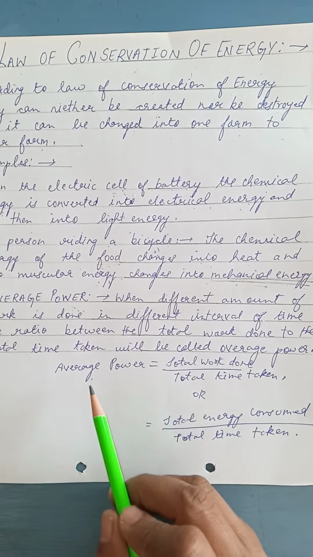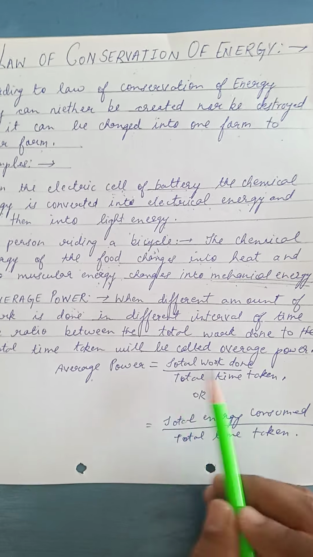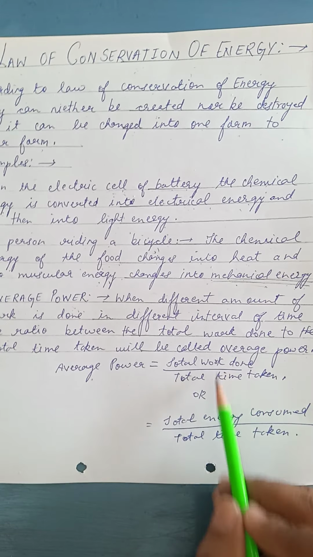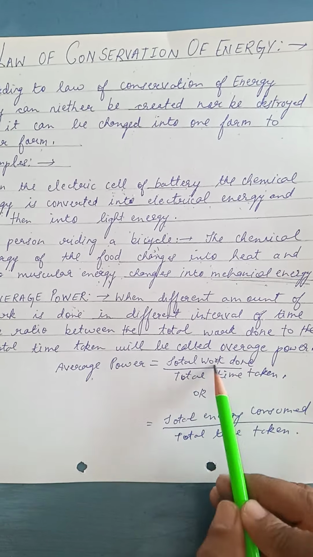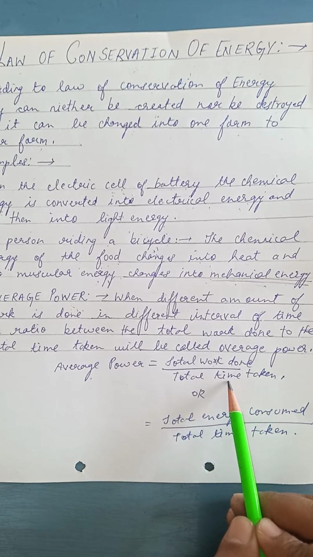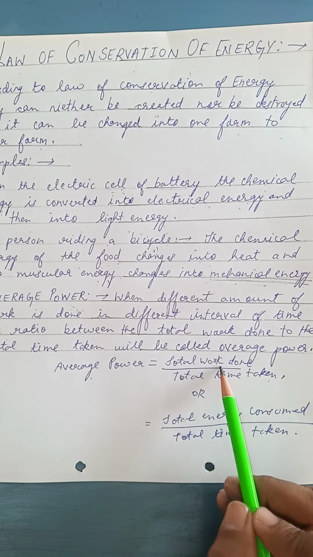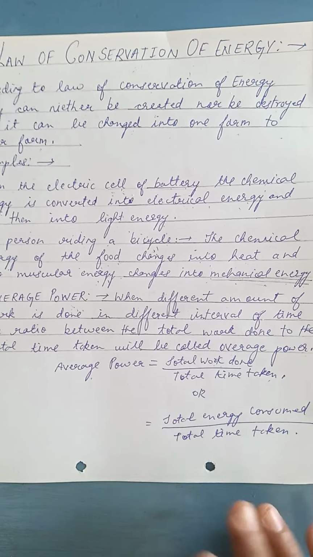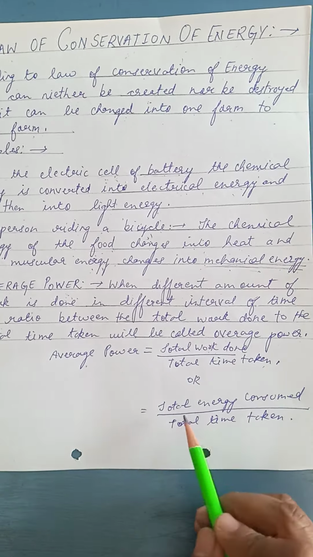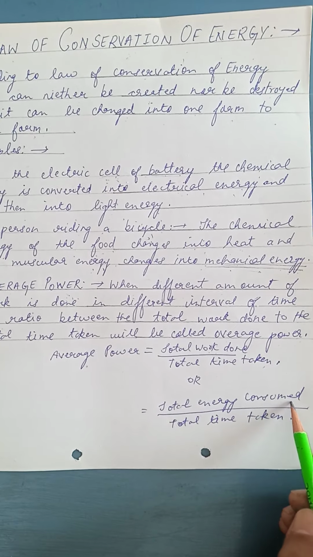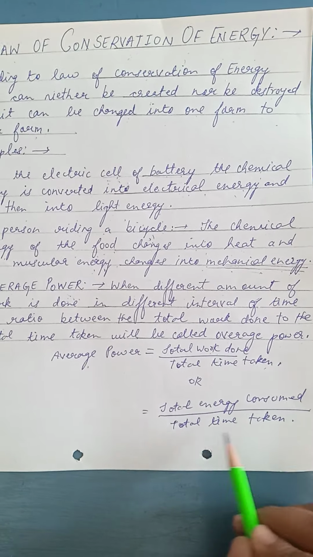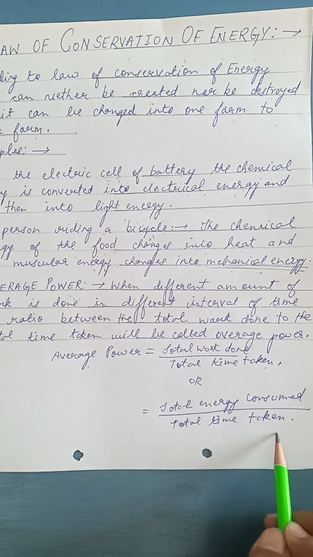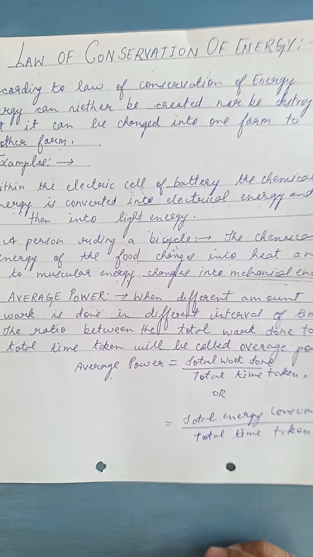Okay, so the definition of the average power we can write, it is the ratio, you have to divide total work done upon total time taken. And since the work done is equivalent to the energy, you can also say that it is the total energy consumed divided by total time taken. So this is the average power.